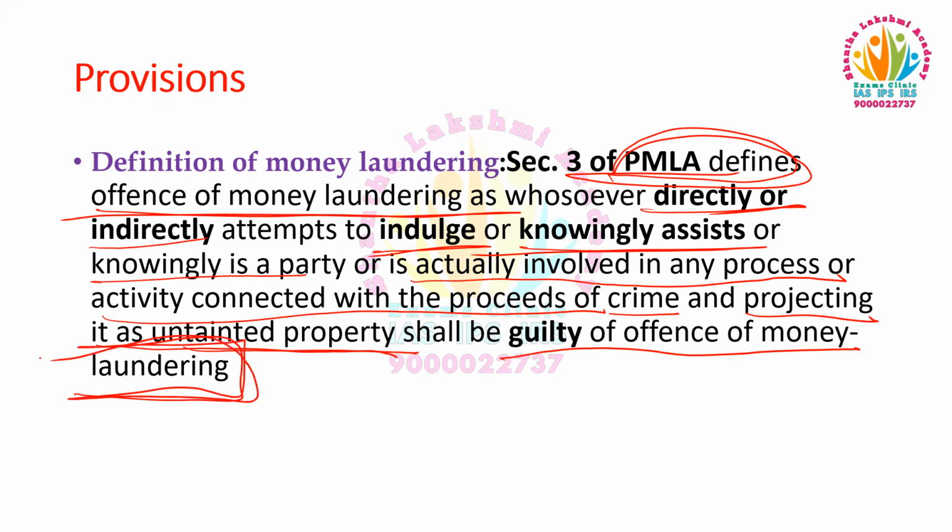So who shall be guilty of the offense in this Money Laundering Act according to the definition in Section 3 of the PMLA Act?